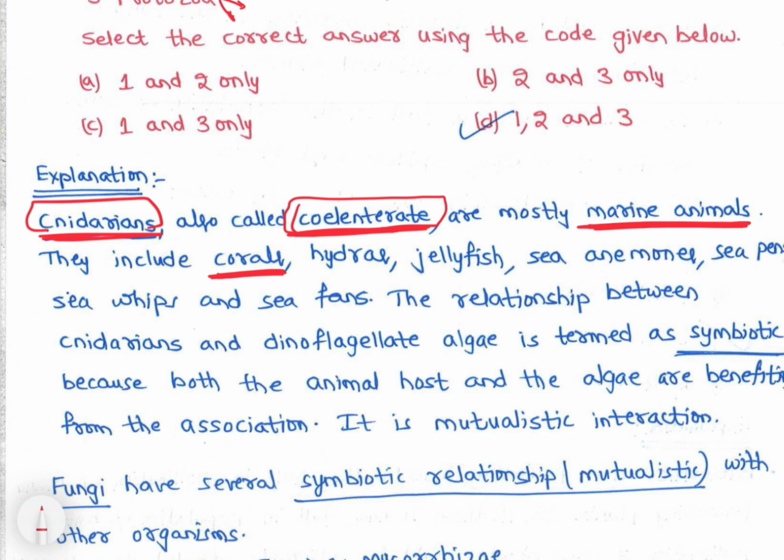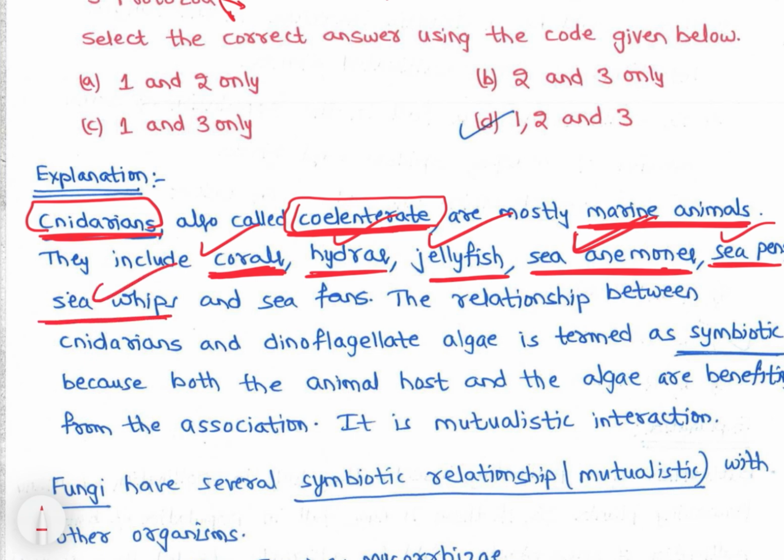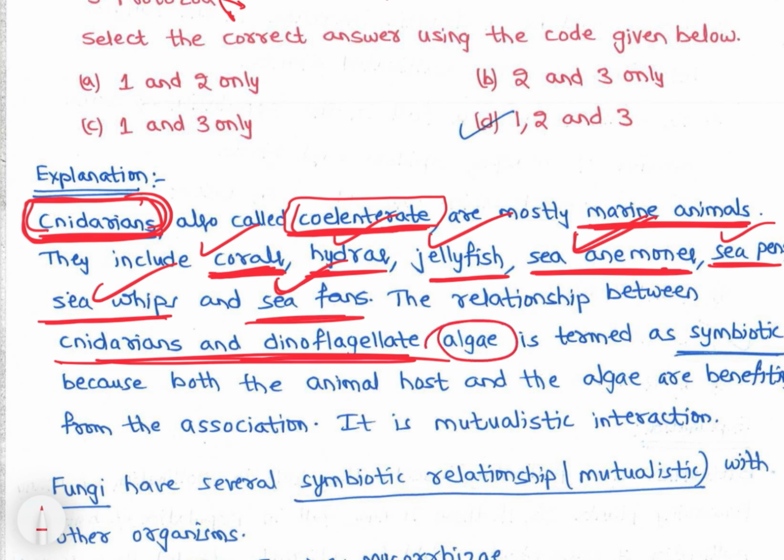They include corals, hydras, jellyfish, sea anemones, sea pens, sea whips, and sea fans. See, in the last class we watched a video on cnidarians, right? So the relationship between cnidarians and dinoflagellate algae is termed a symbiotic relation, because both the animal host and the algae benefit from the association.